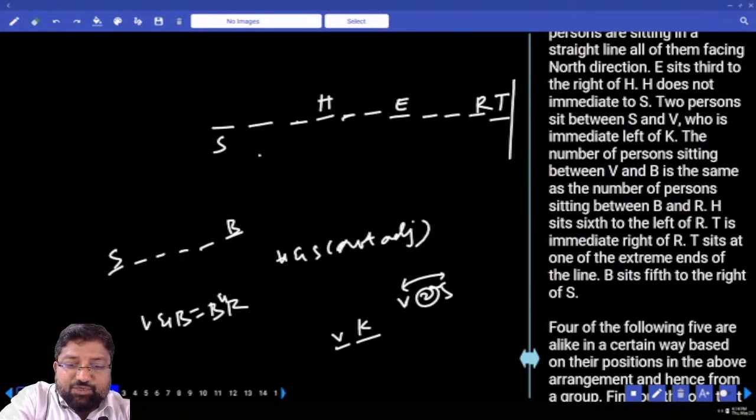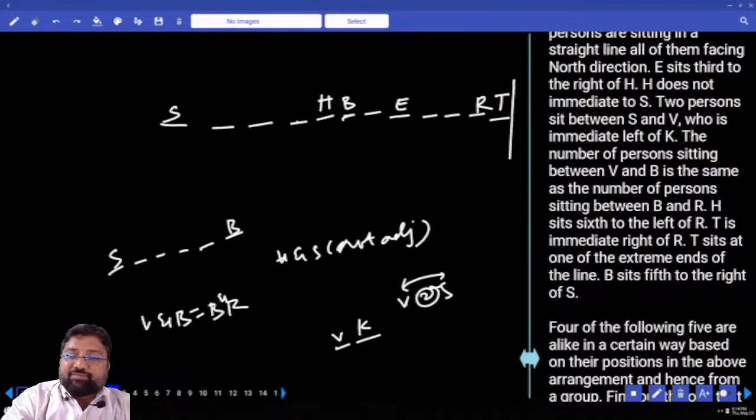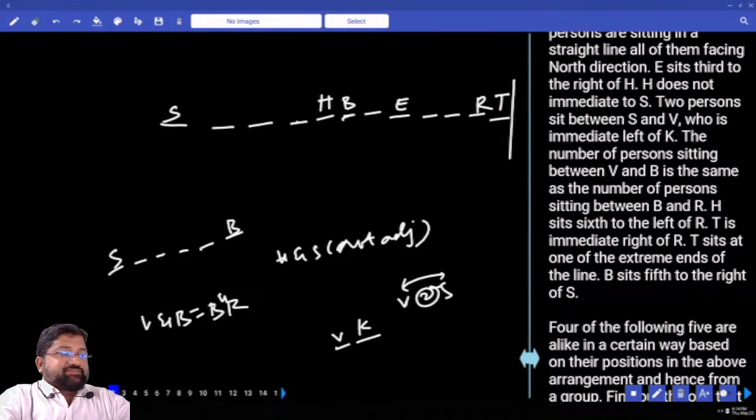There is nothing else we can do. We have to explore the position of S. If this is S, 1, 2, 3, 4, this will be B. How many people between B and R? 4 people. 4 people between V and B is not possible, because that position is already occupied by S.